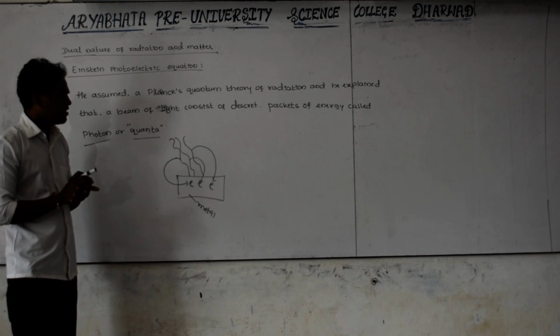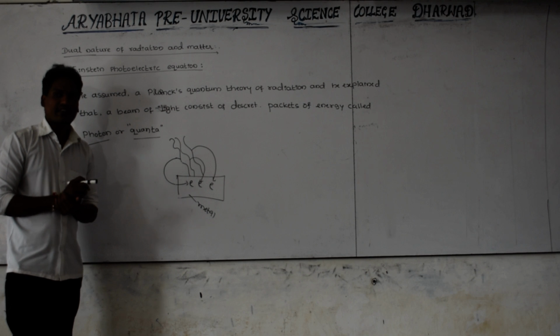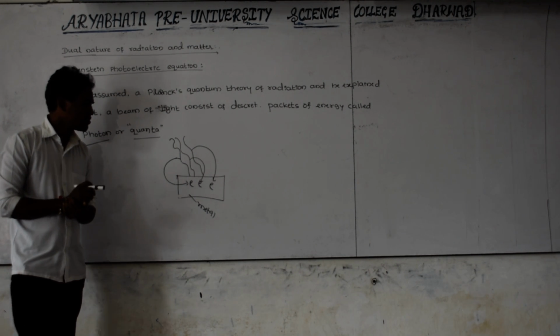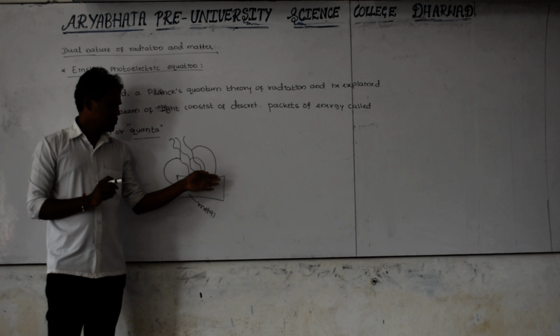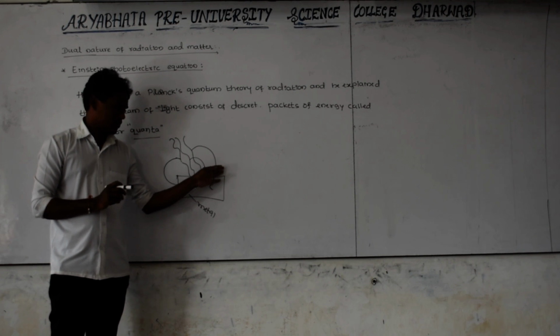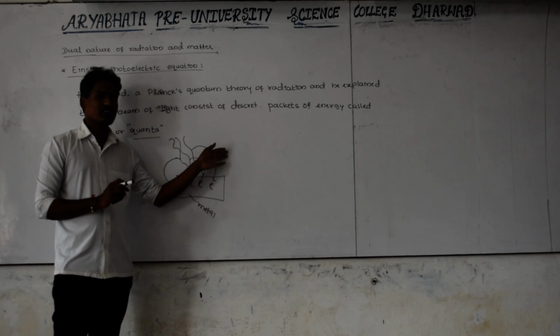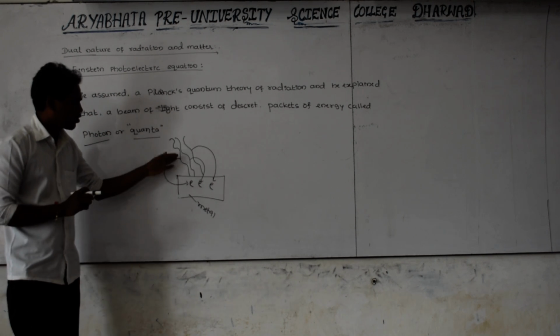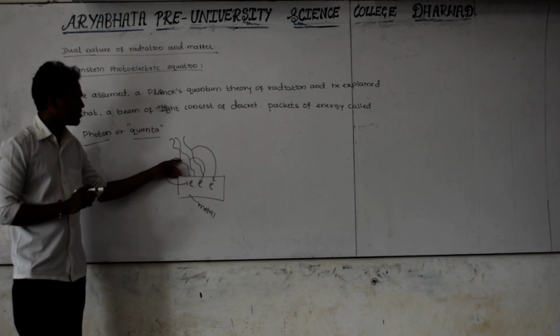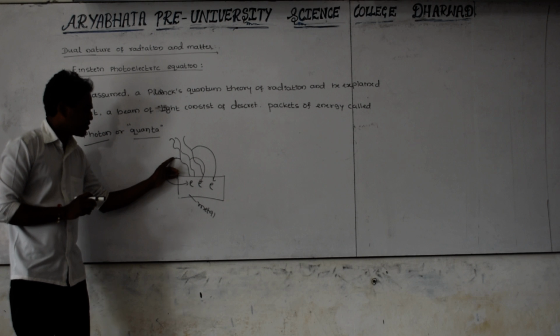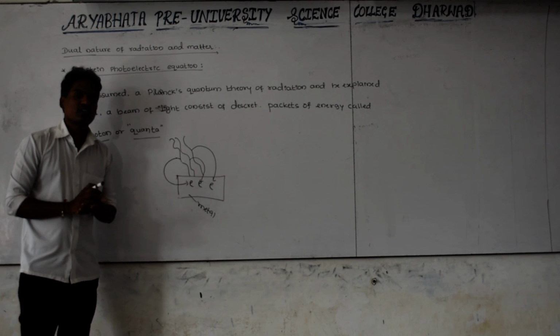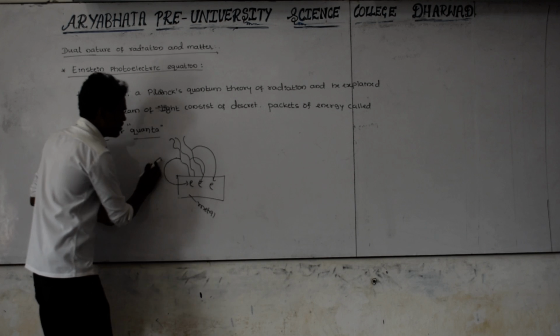Getting? It means that in order to produce the photoelectric effect, that is the process of emission of the electron from the surface of the metal, this photon, this light radiation, transfers its energy to the electrons in two processes. That is,